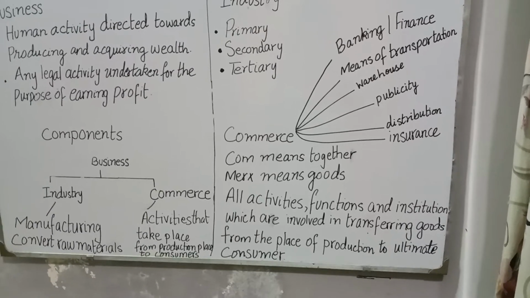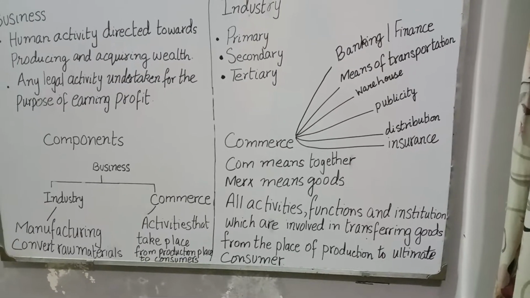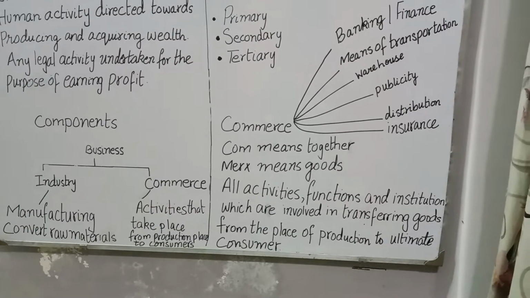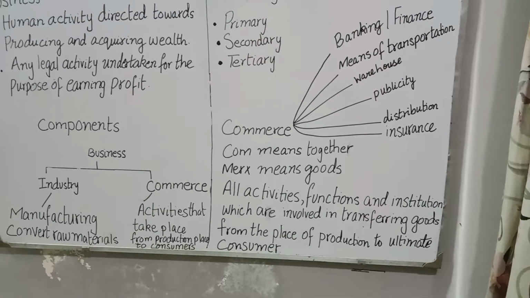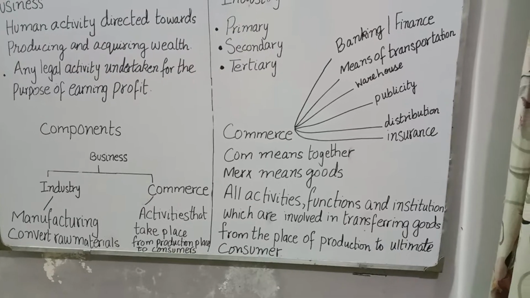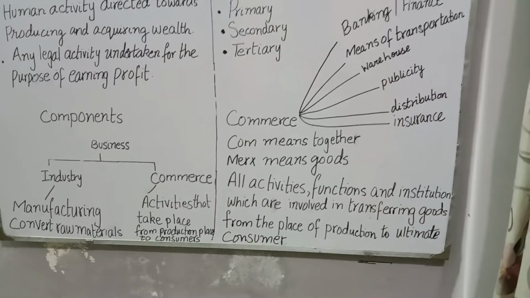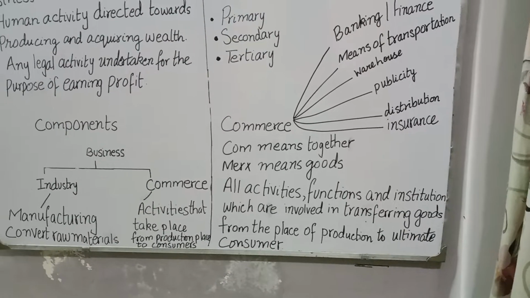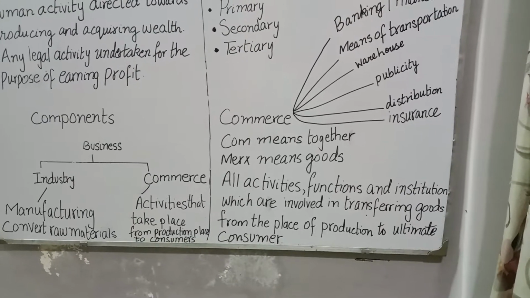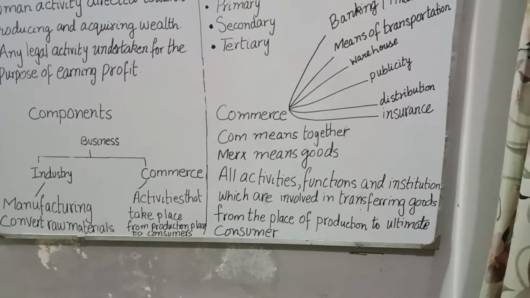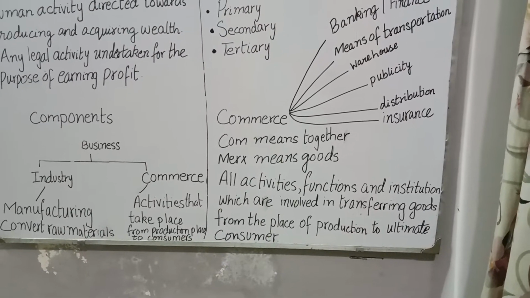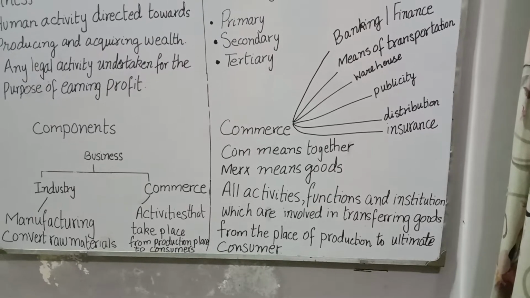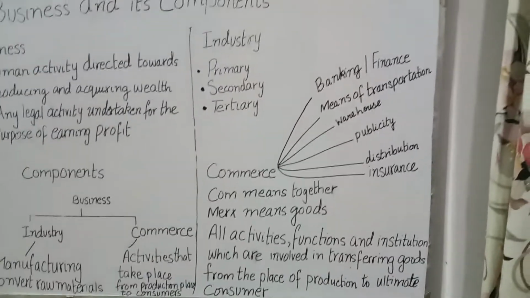Manufacturing itself is not the key for success of business. It involves other activities as well. The activities that take place from production place to consumers, like if you manufacture a product and you don't sell it in the market, it is useless. So there comes the step of commerce. So it involves all the activities that take place from production place to consumer. But first, let's move to the detailed one of industry.